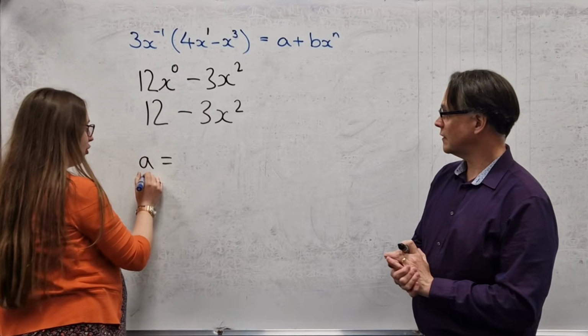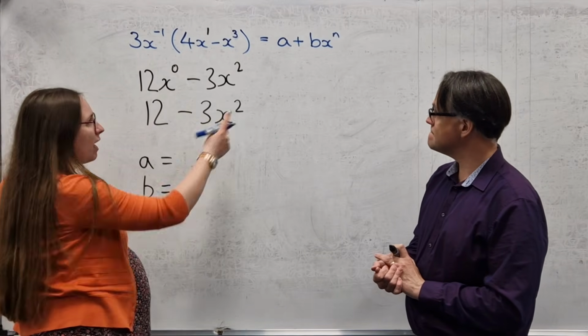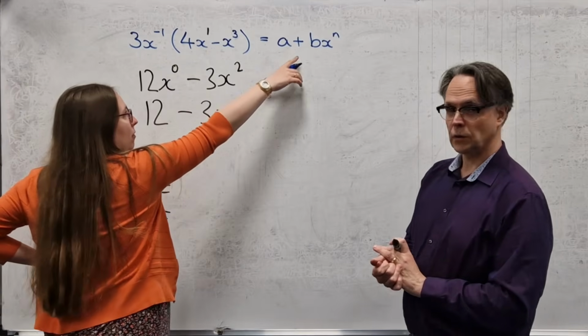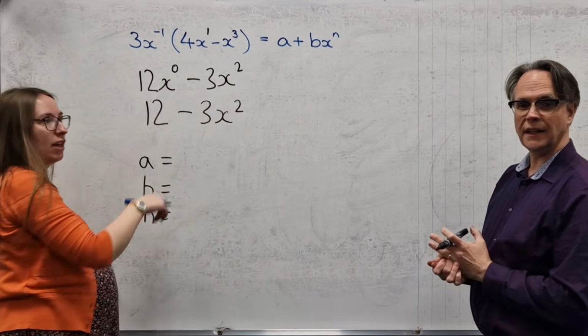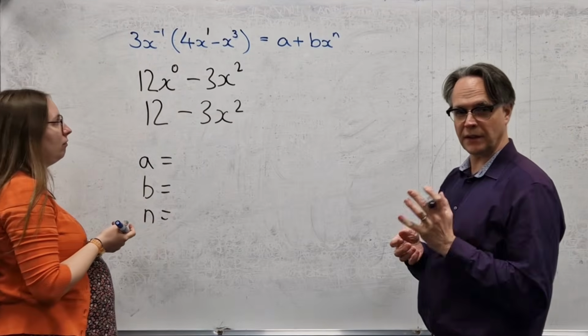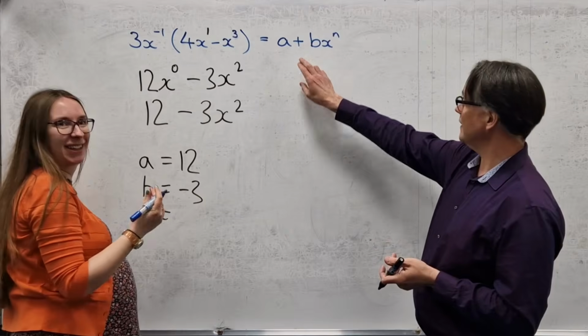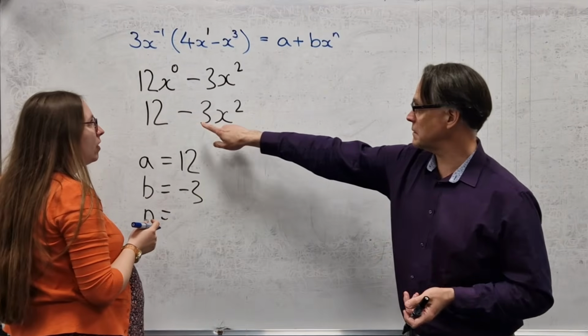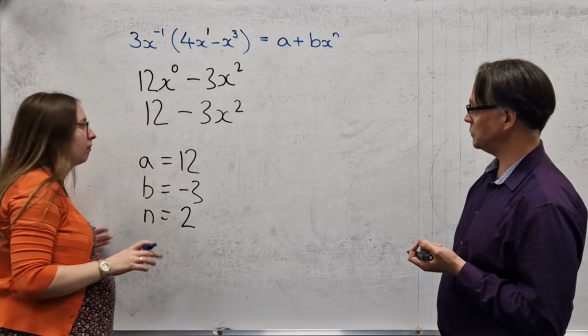It tells you to write down the values of a, b, and n. People get confused about the b because it says positive b and this is a negative value. Don't be confused by that. If you've got minus 3, remember that's the same as plus minus 3. That's it.